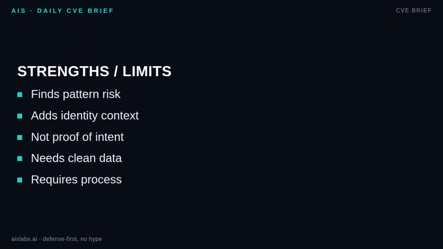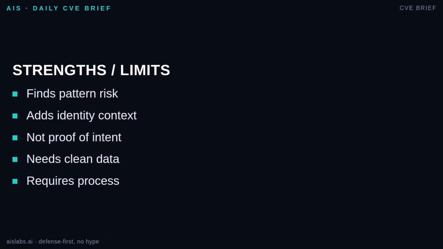UEBA is strong where rule-based detection is weak. It can catch slow changes, peer group outliers, and behavior that is allowed but unusual. It is good for spotting data hoarding, unusual downloads, scope creep, and pre-departure activity spikes. But it has limits. It does not prove malicious intent.